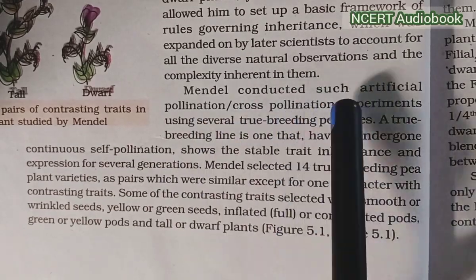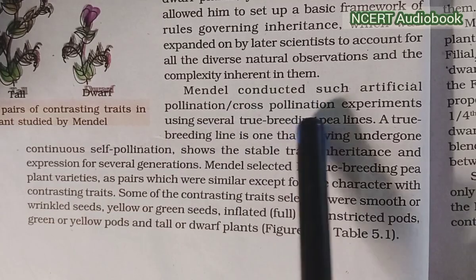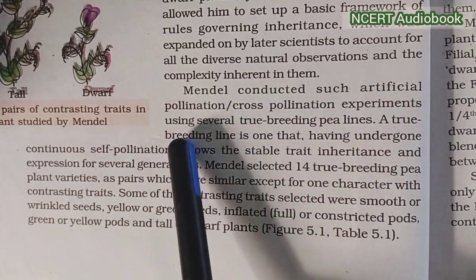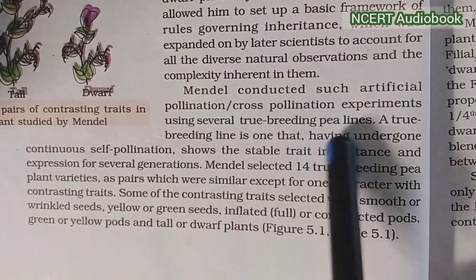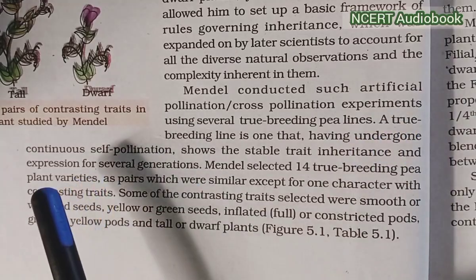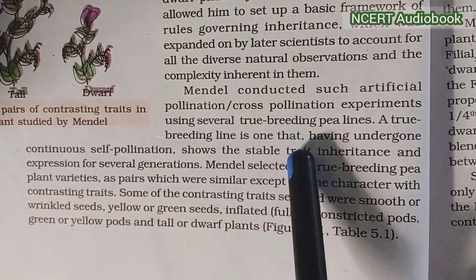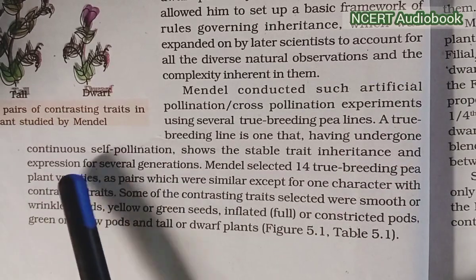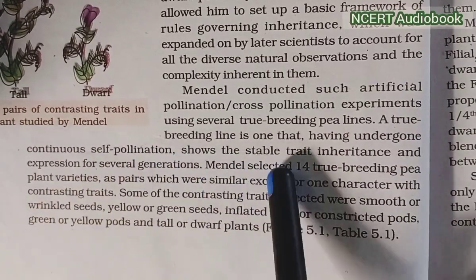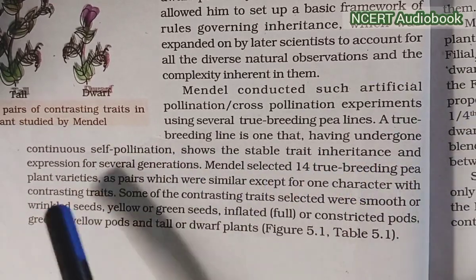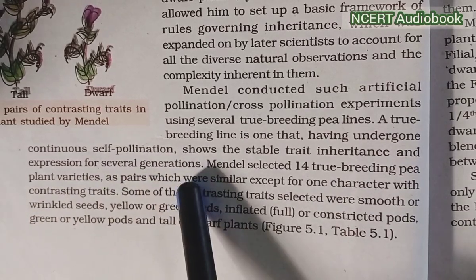Mendel conducted artificial pollination, or cross-pollination, experiments using several true breeding pea lines. A true breeding line is one that, having undergone continuous self-pollination, shows stable trait inheritance and expression for several generations.